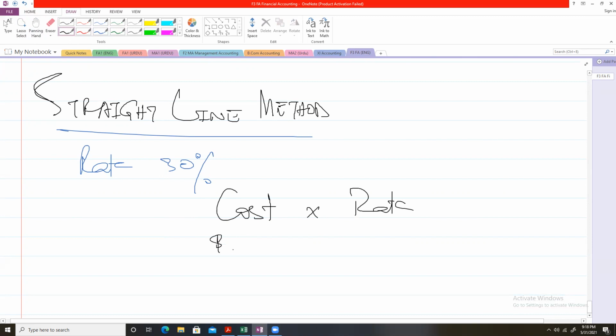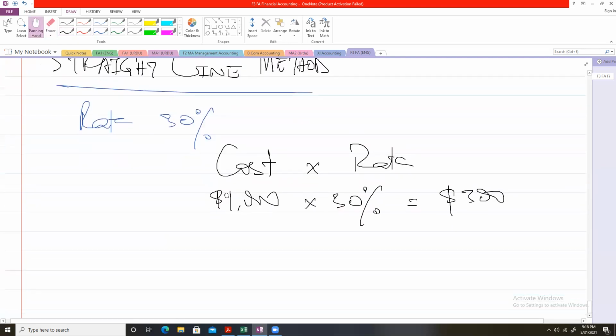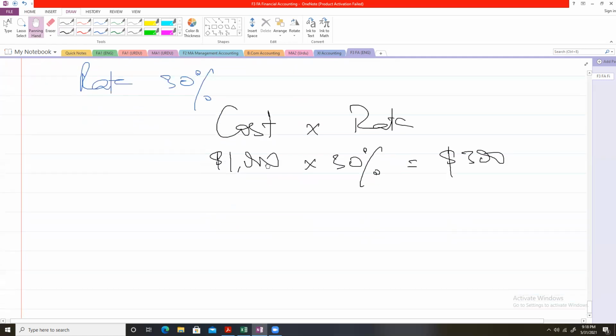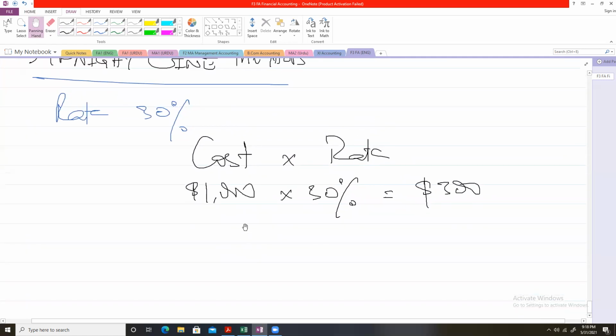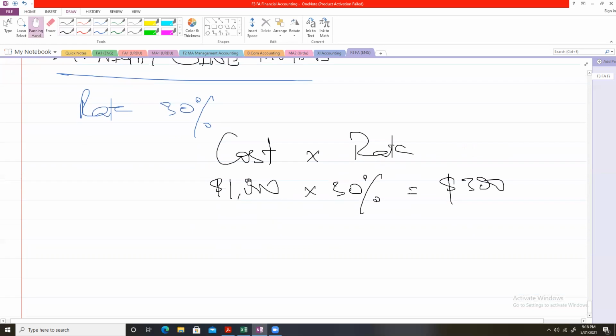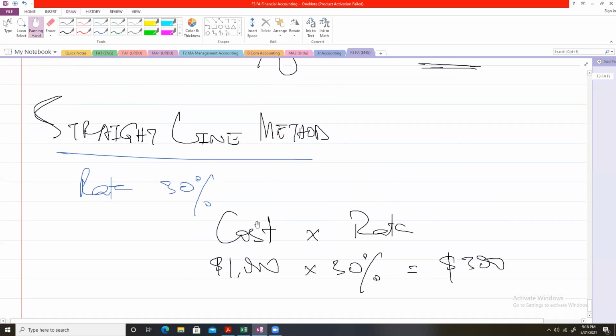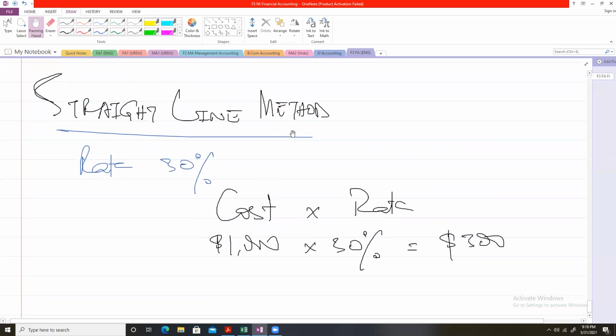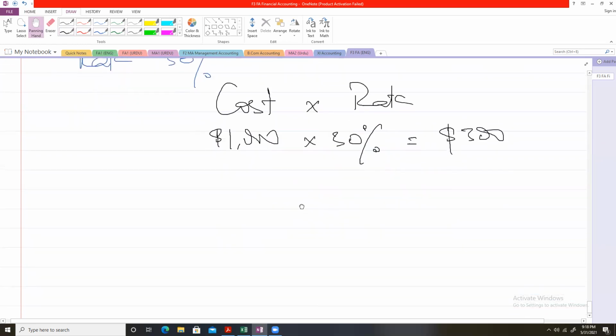The cost here is $1,000 in this example and the rate is 30%. So the depreciation that we will charge each year is $300. That is simple. This is how depreciation is calculated when we are given a rate of depreciation and we are told that the straight line method of depreciation is used.